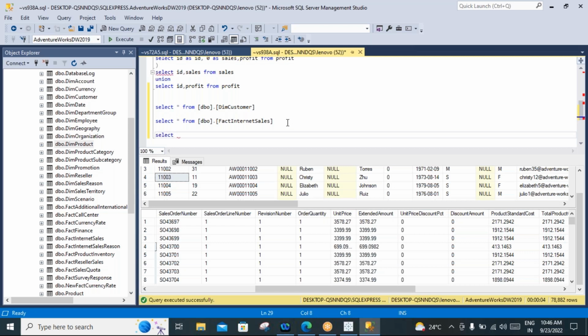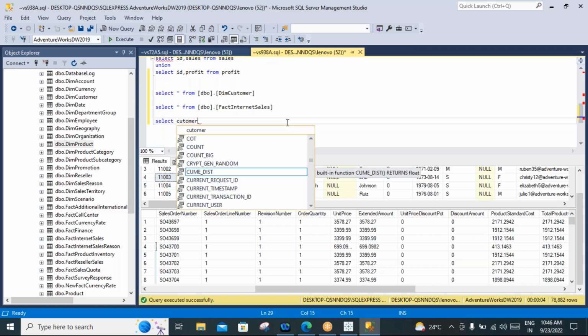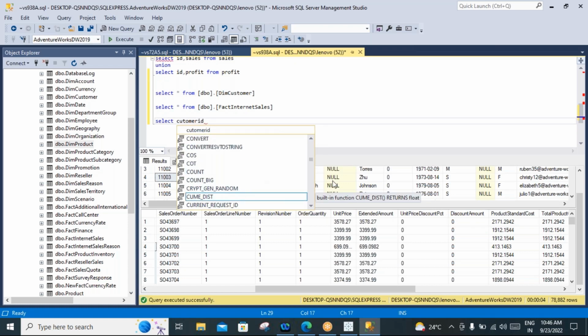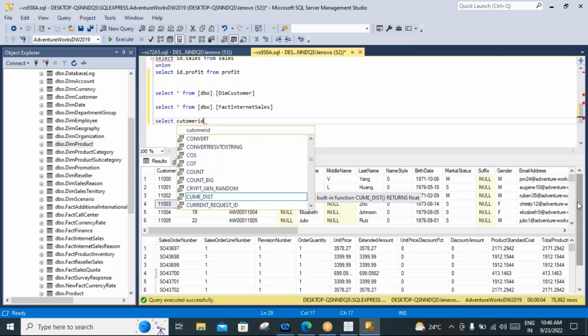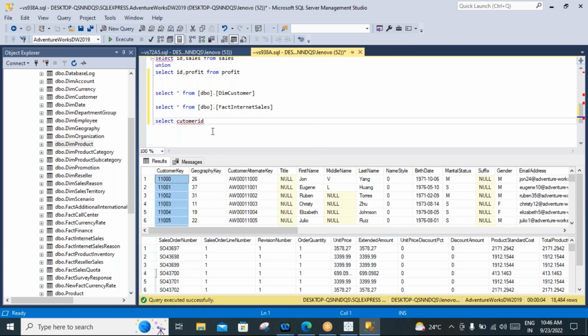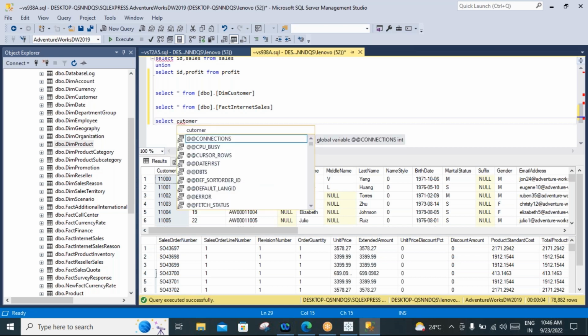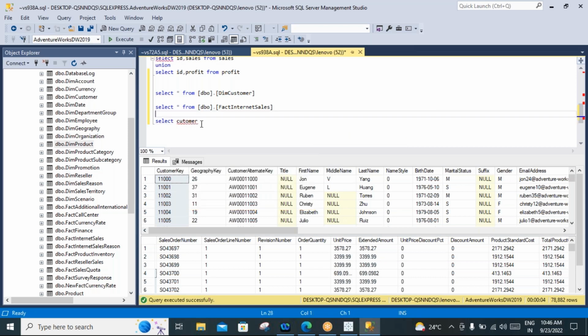Select customer ID. Let me check that field name. So this is customer key, not customer ID. Customer key, comma.